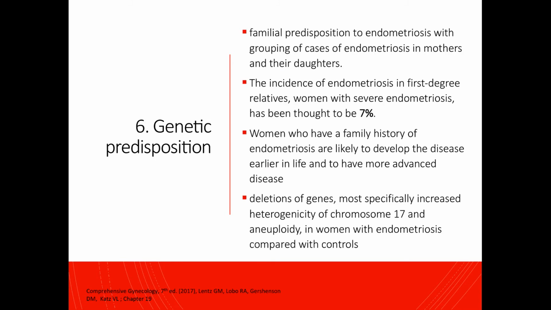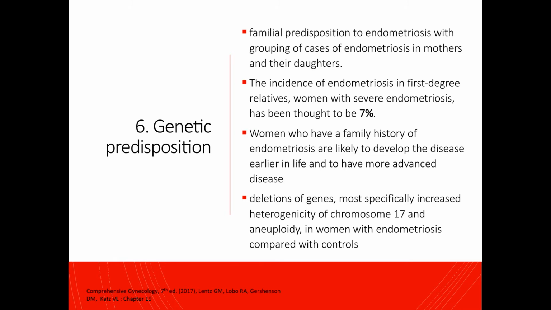Now, the final theory will be genetic predisposition. This theory postulates that there is familial predisposition to endometriosis with grouping of cases of endometriosis in mothers and their daughters. The incidence of endometriosis in first-degree relatives of women with severe endometriosis has been thought to be 7%.